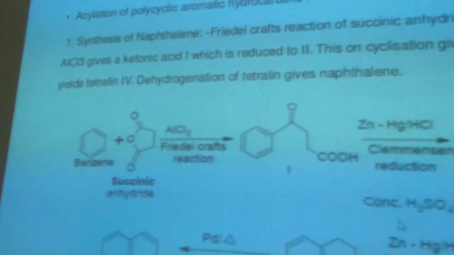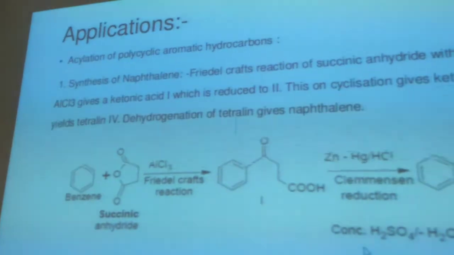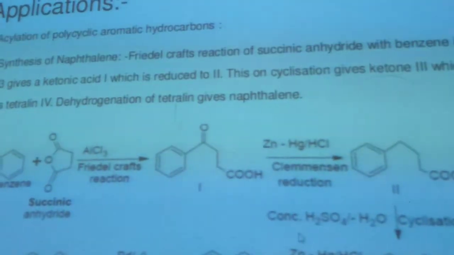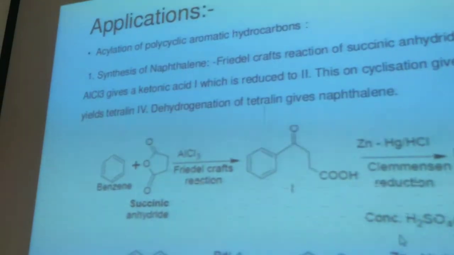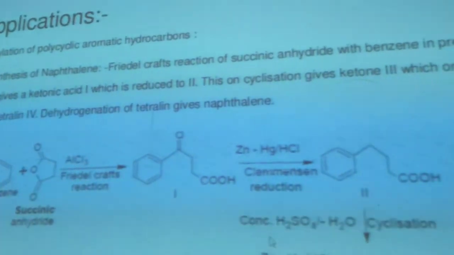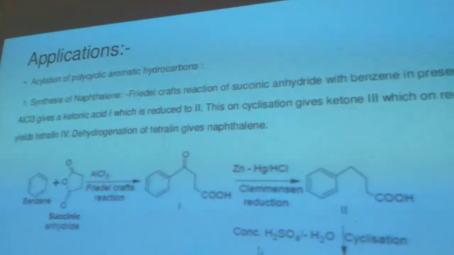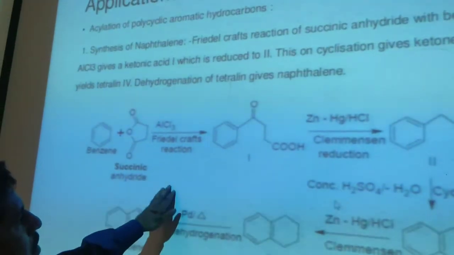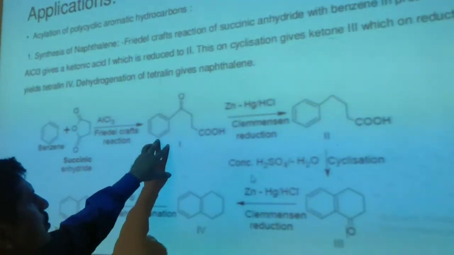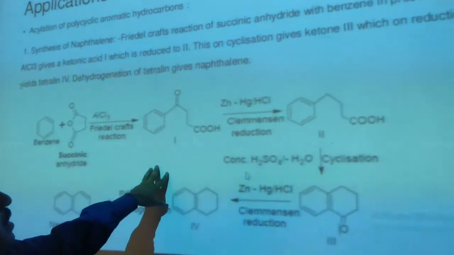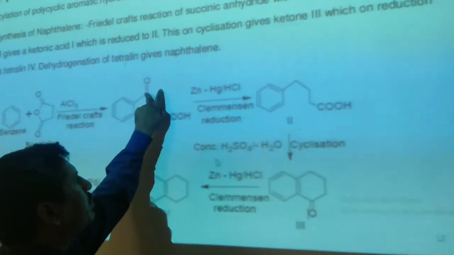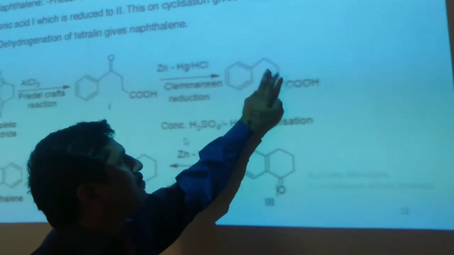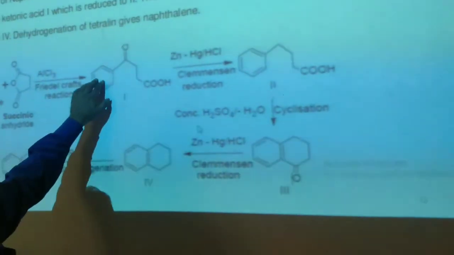Applications: acylation of polycyclic aromatic hydrocarbon compounds, for example, synthesis of naphthalene. That is the structure of naphthalene. It is synthesized from benzene and succinic anhydride. The Friedel-Crafts reaction occurs, AlCl3 acts as a Lewis acid catalyst, and it forms this compound. On Clemmensen reduction, the carbonyl group is removed as CH2, and that becomes 1,2,3,4, that is benzene butanoic acid.